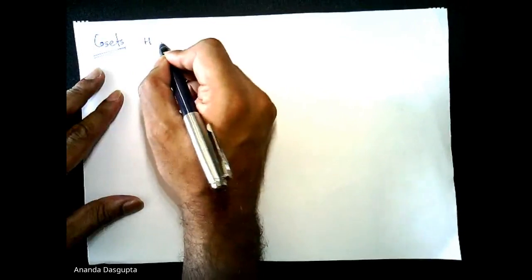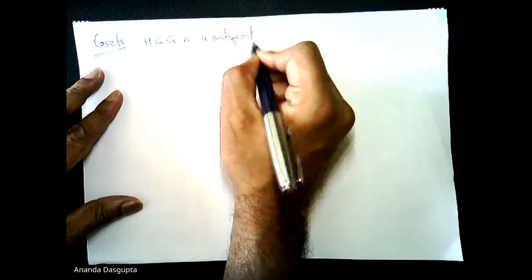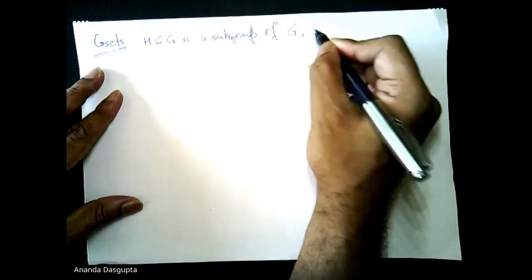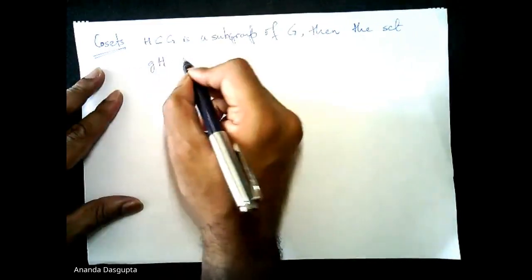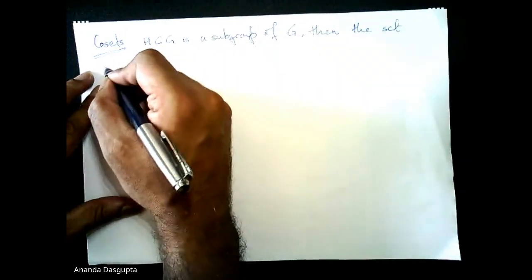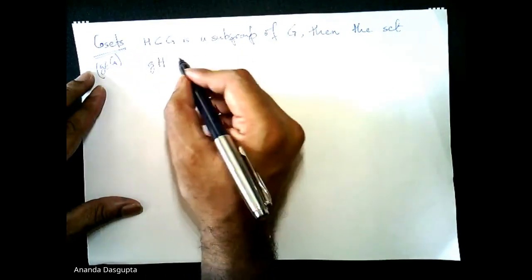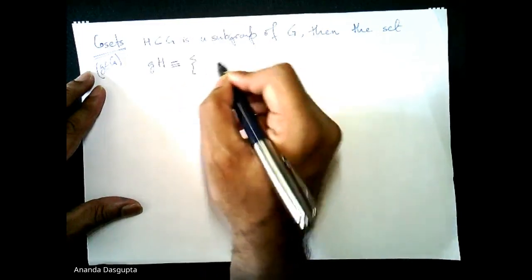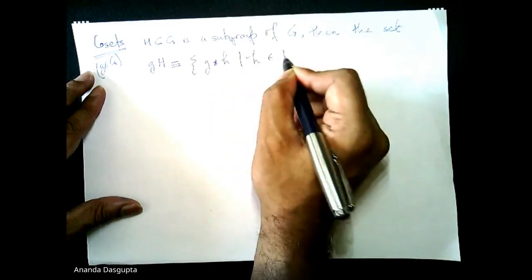So the next important thing that we have to define are cosets. H, a subset of G, is a subgroup of G. Then the set, where g belongs to capital G, small g is an element, which by definition is g composed with h, so h belonging to capital H.